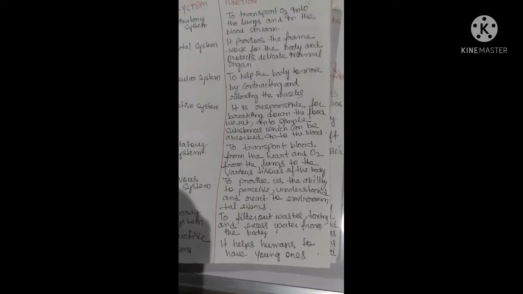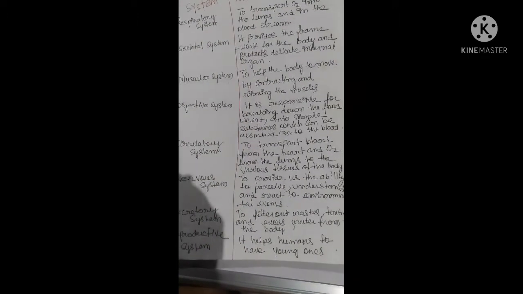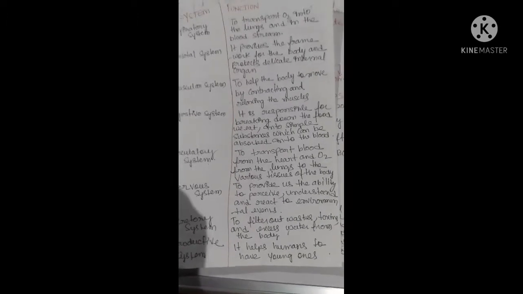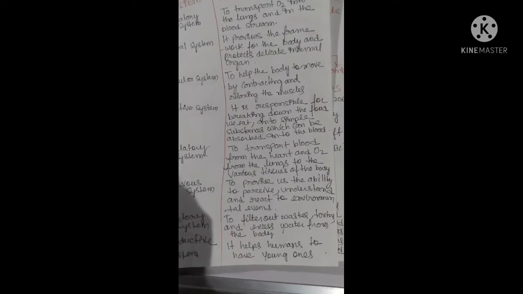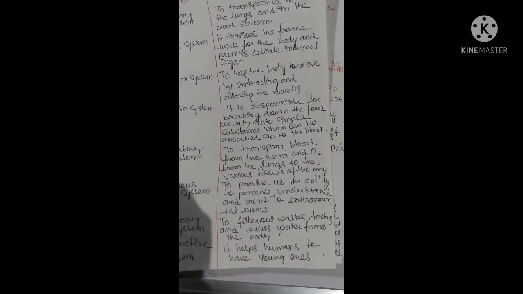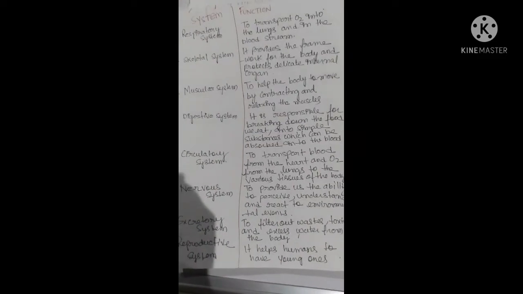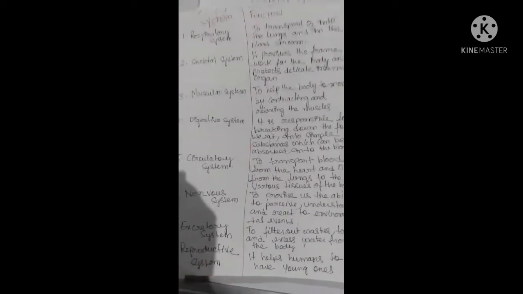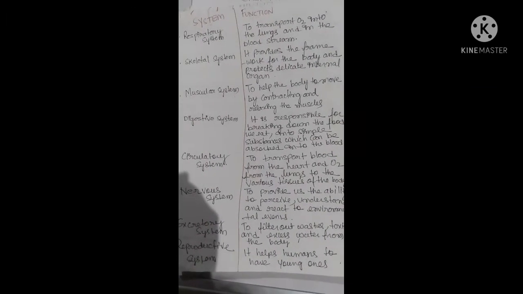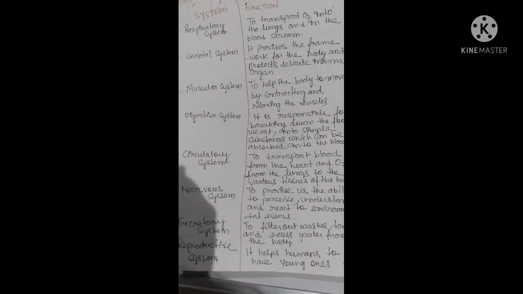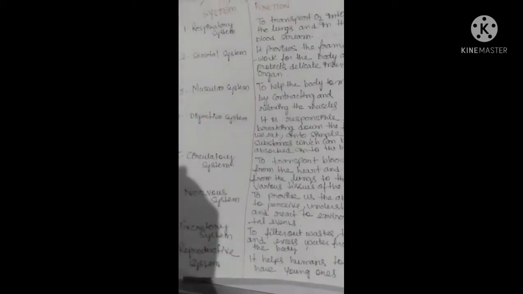From the heart, the purification of our blood takes place. Oxygen enters into the blood, and the deoxygenated blood is pumped out through the veins, and again with the help of respiration, oxygenated blood enters, deoxygenated blood comes out. The circulatory system includes blood vessels, lymph vessels, and the heart, which is an important part of the circulatory system.